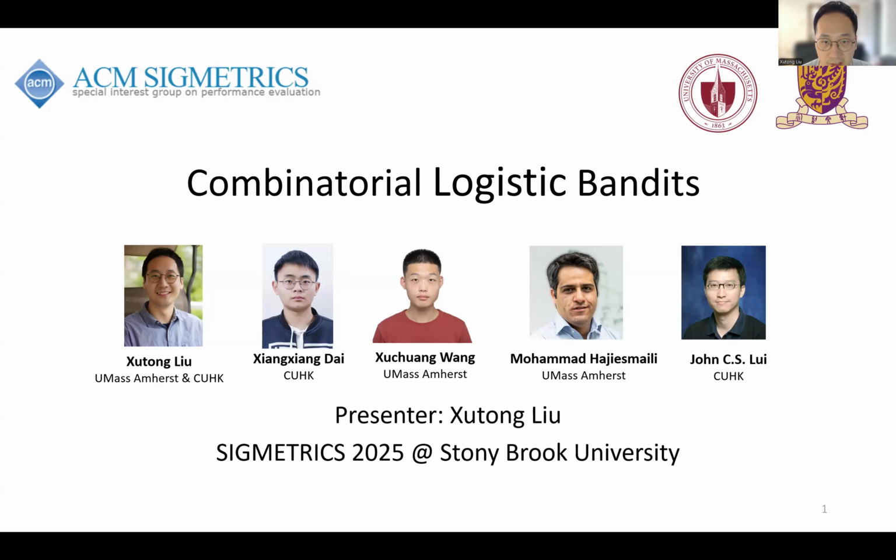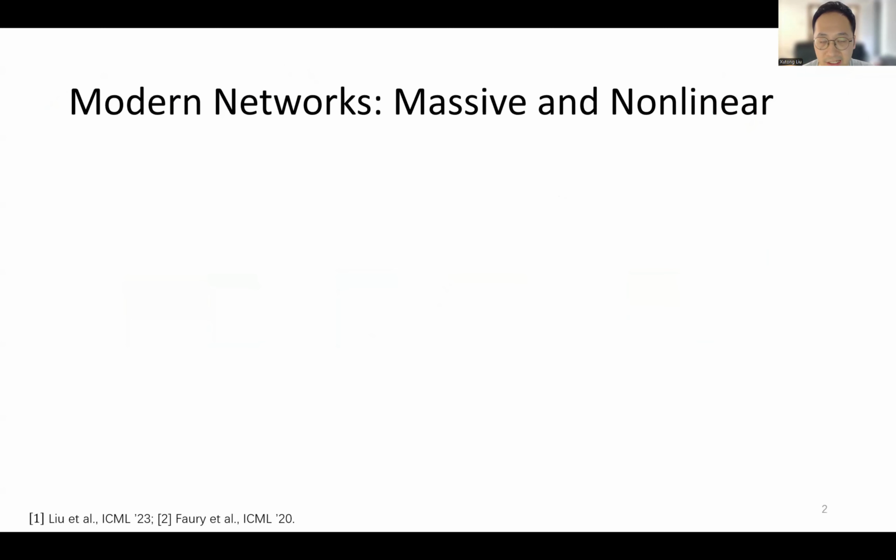Our goal is to tackle complex online decision-making problems in systems like content delivery networks and recommender systems, where decisions are combinatorial and feedback is binary and nonlinear. So let us begin with the core challenge.